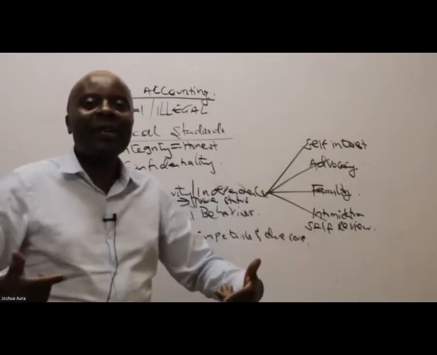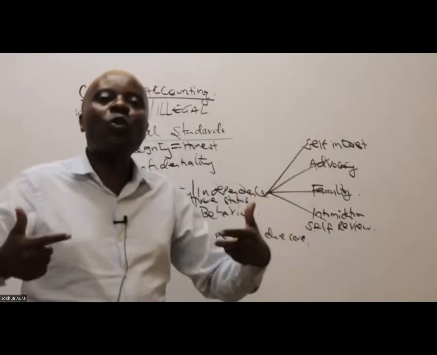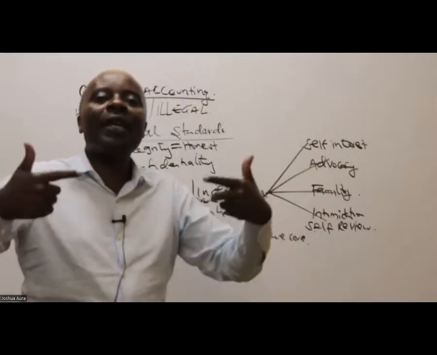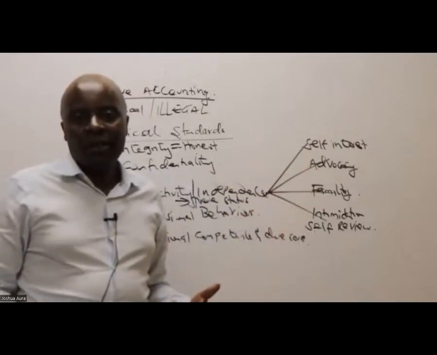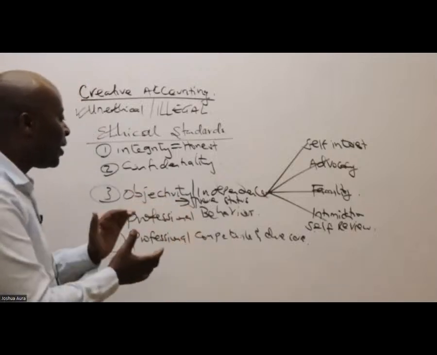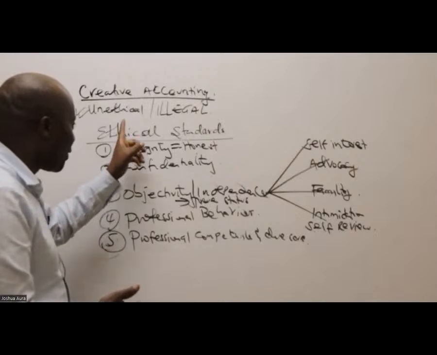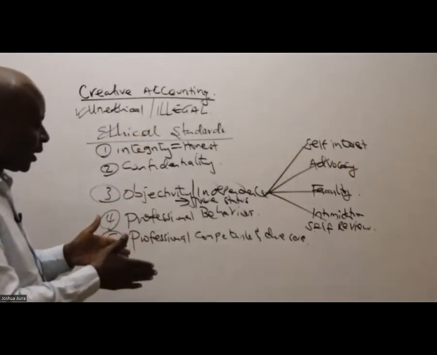ISPAC would want its members, accountants in this country, to behave in a way that even enhances the credibility of the institute. So I'm trying to defend my case that I would want to refuse this simply because I would want to be within the dictates of the profession.